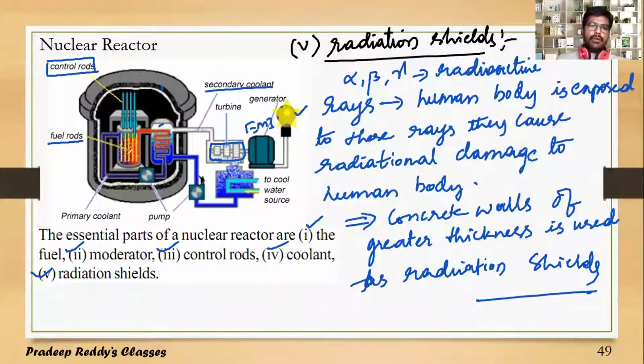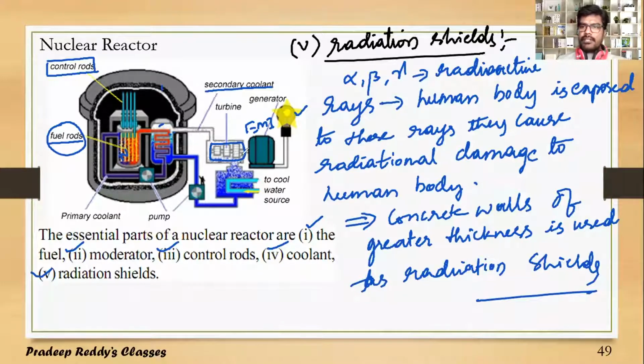That is how nuclear energy is produced in these fuel rods. This nuclear energy gets converted into heat energy. Heat energy is used to convert water into steam, and the steam's kinetic energy is used in rotating the turbines.